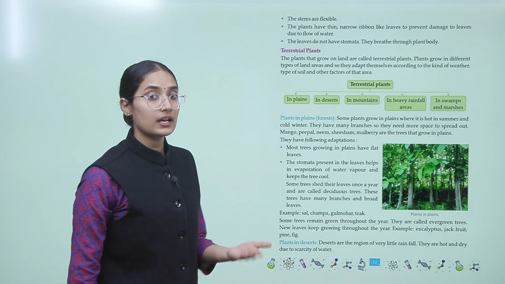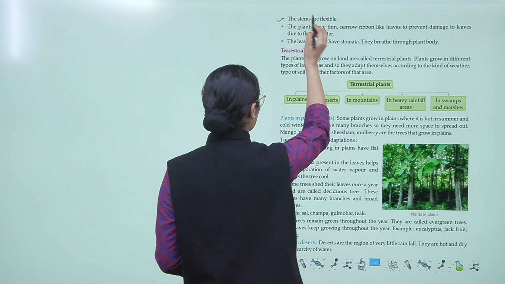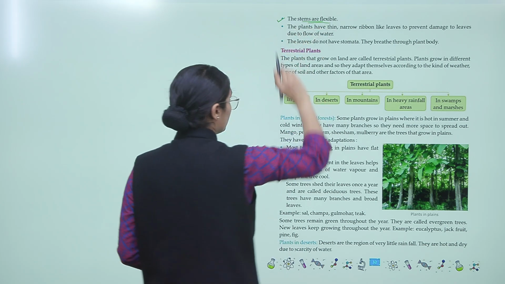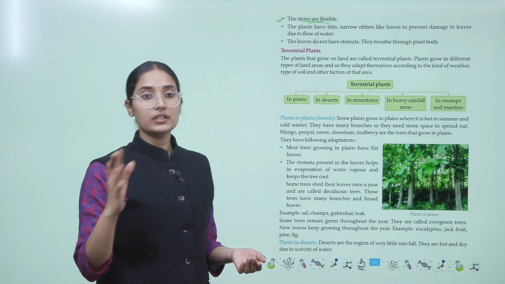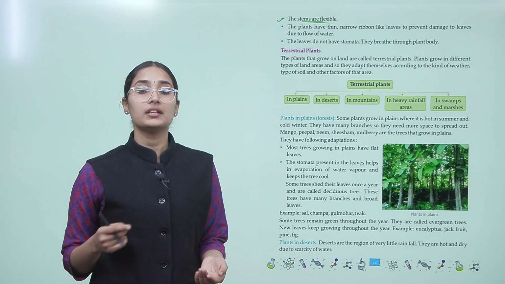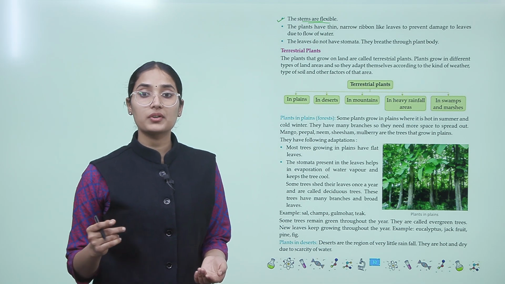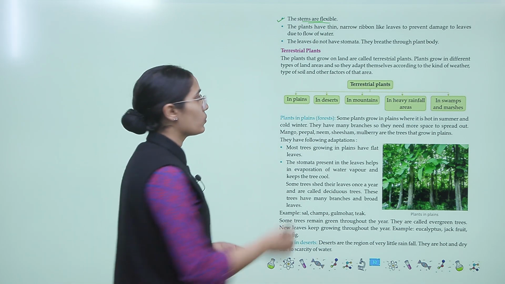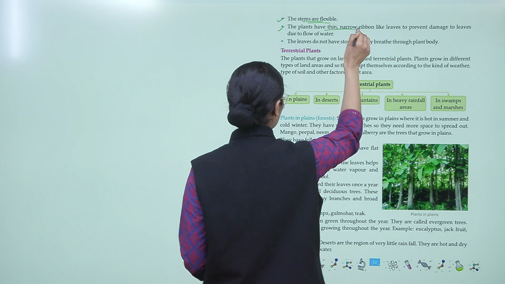The stems are flexible, right? So the stem is also flexible to withstand the water current. The plants have thin, narrow, ribbon-like leaves to prevent damage to leaves due to the flow of water.